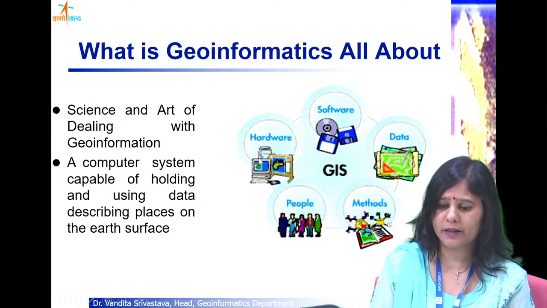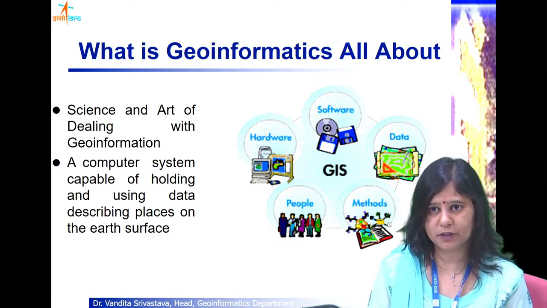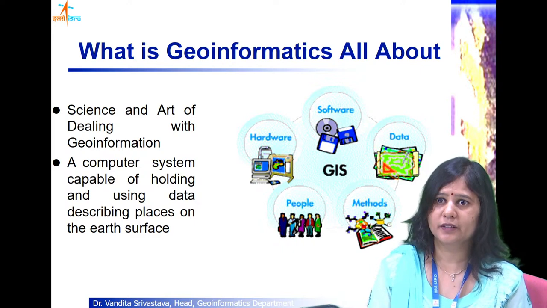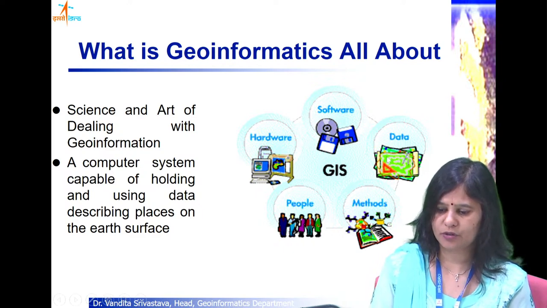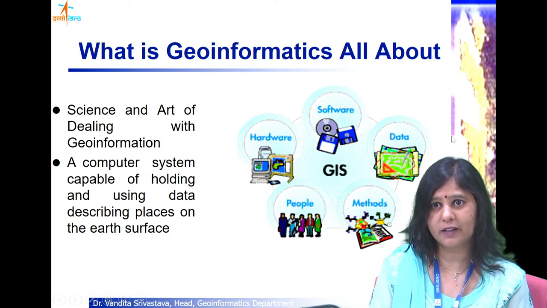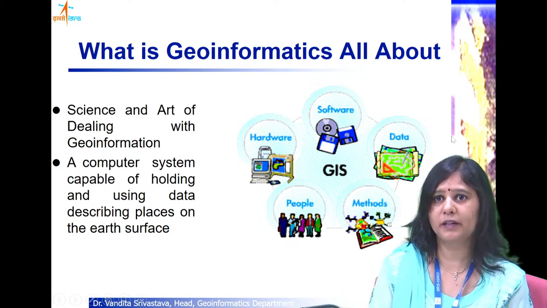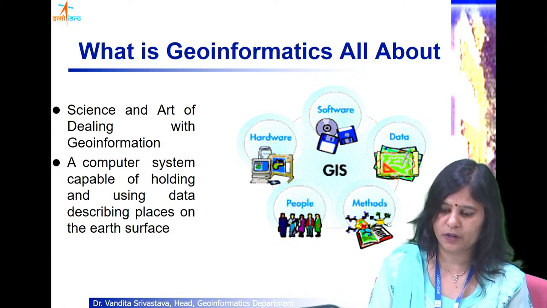We may also require some software other than the operating system. We require an application software, that's where the GIS resides, a GIS software. And then we have the data, that is the geographic data, represented accurately and properly in the GIS format in the particular software in which we are working.